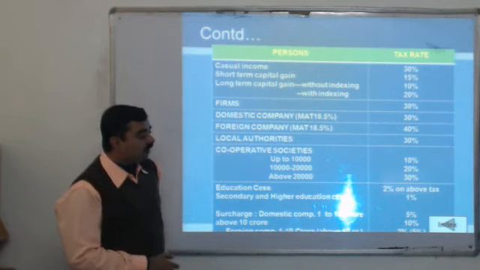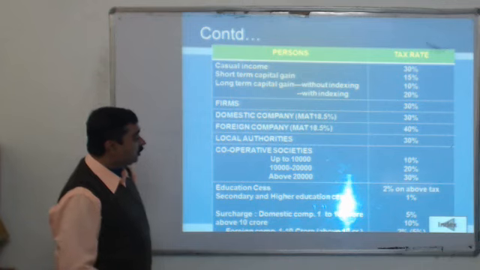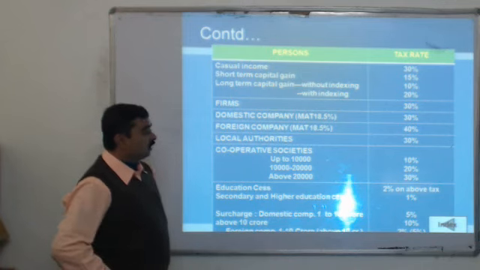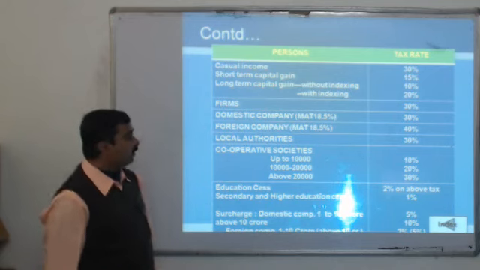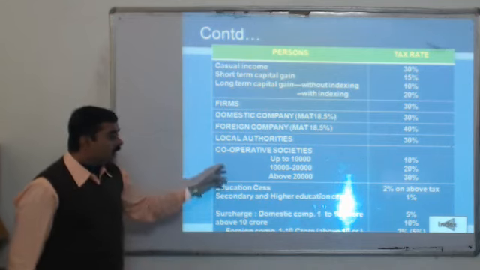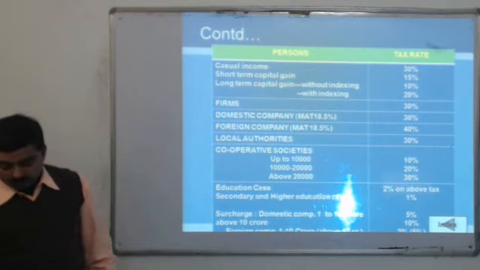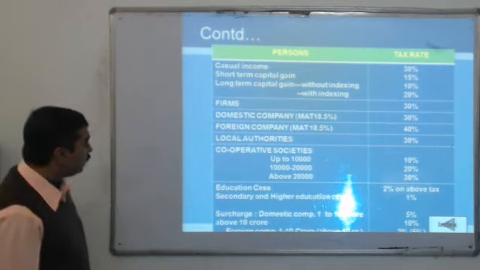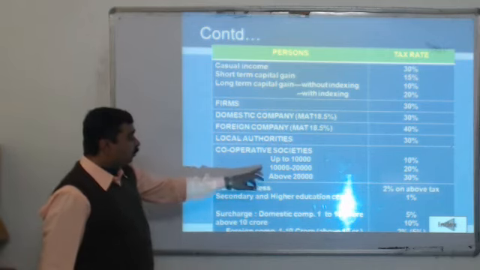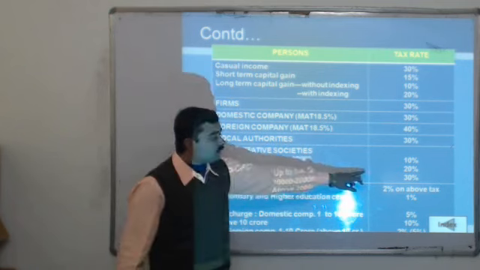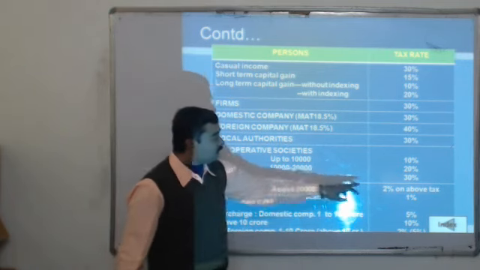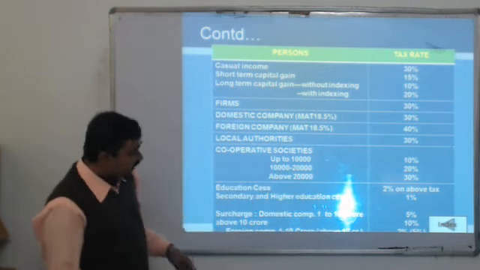The local authority also has to pay tax. The local authority has to pay 30% tax on their income. Thereafter, the cooperative society has similar provisions. Up to 10,000 they have to pay 10%, 10,000 to 20,000 they pay 20%, and above 20,000 they have to pay 30% of the tax.